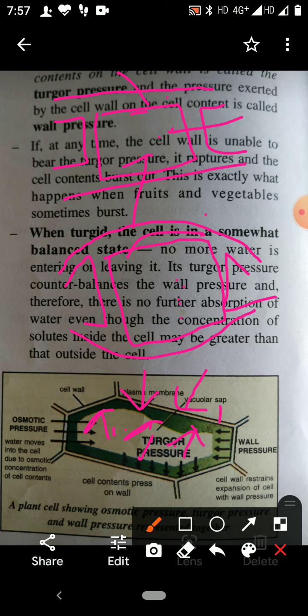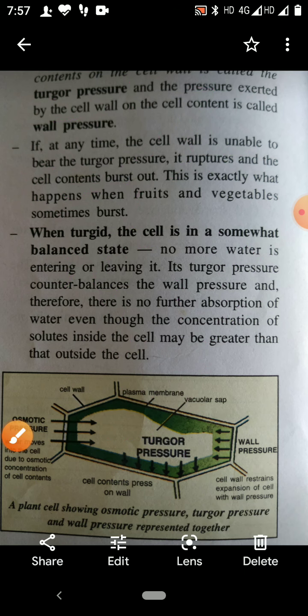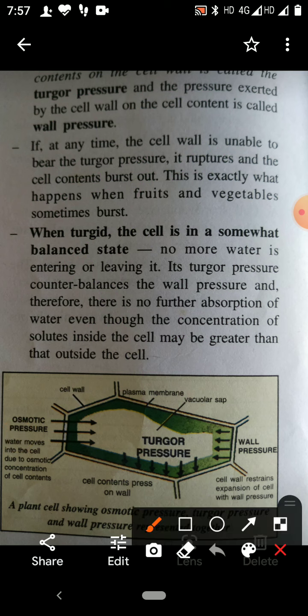Next is plasmolysis. So what is plasmolysis? When a cell is placed in hypertonic solution, a cell has been taken and placed in hypertonic solution. Hypertonic solution means a solution whose concentration is higher than cell sap. This cell is placed, and you see this is the cell wall and there is the cell membrane.